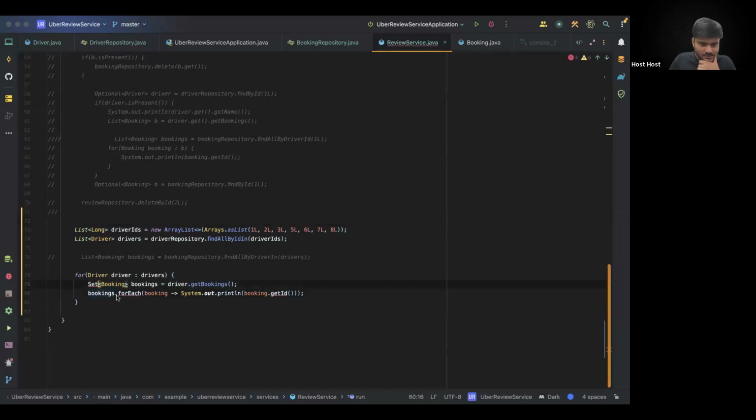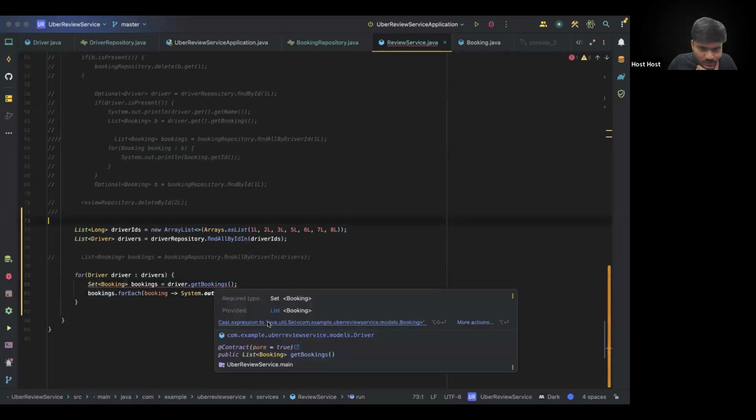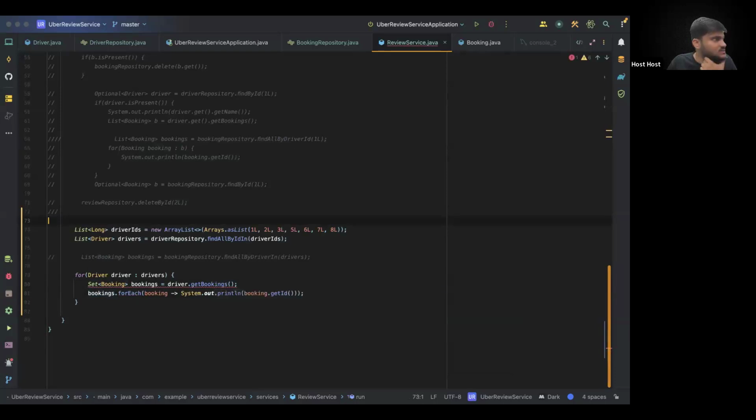One second. Let's try with the set. And we have to convert this to set, right? java.util.Set. We can cast it. I guess there is a method to directly convert it, right? Driver.this.